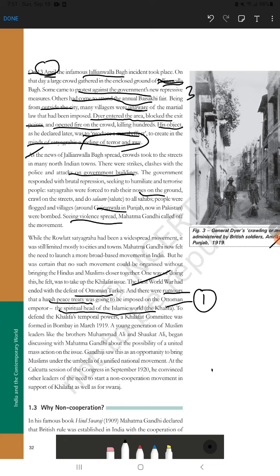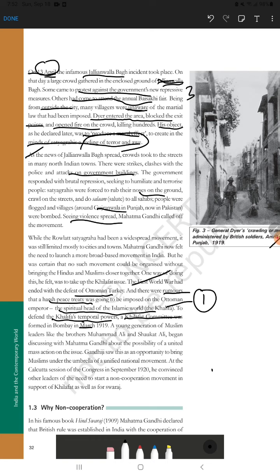So what will be the first point when you are writing about the Khilafat movement? You will write: after the First World War, when Ottoman Empire Turkey became the loser, one rumor spread very fast that a harsh peace treaty is going to be signed between the Ottoman Empire, meaning the Khalifa, and the British government, right? So to defend the Khalifa's temporal power, to keep the goodness of the Khalifa as it is, the Khilafat movement started all over the world. A Khilafat committee was also formed in Bombay in March 1919.